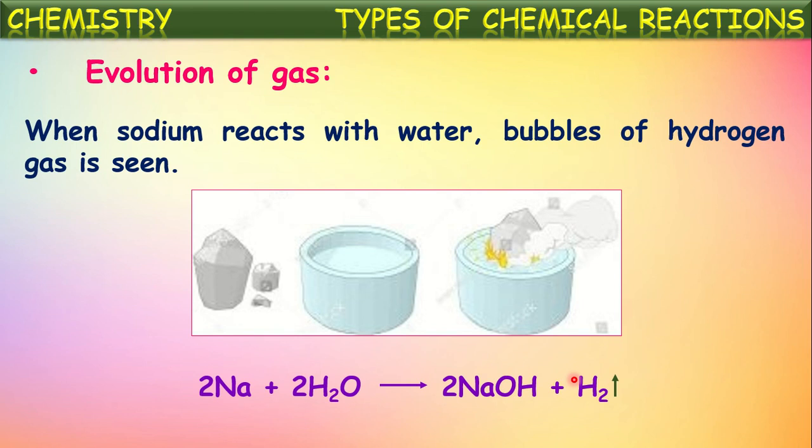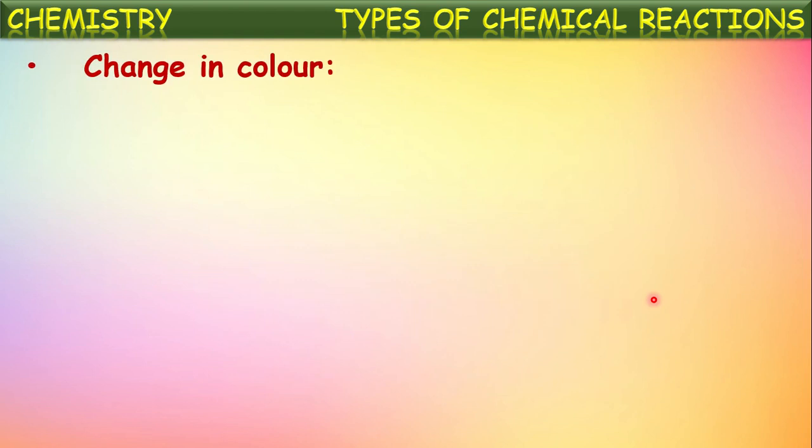So in certain chemical reactions, the evolution of gases will be used for the identification of chemical change occurring there. Okay, it is one of the characteristics of the chemical changes. Another one is change in color. Yes, some chemical changes can be identified by change in the color of the components.